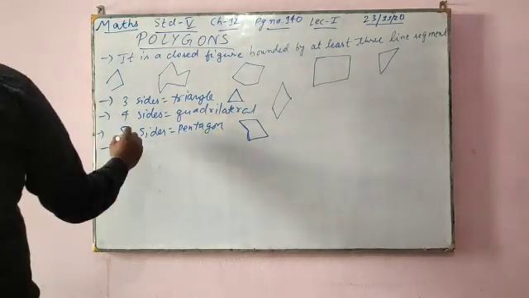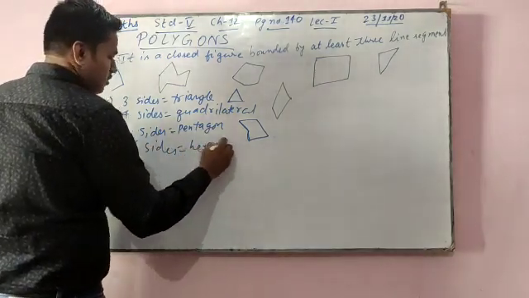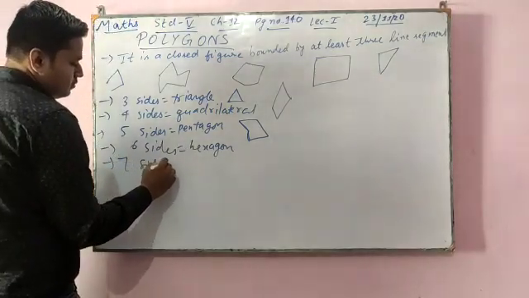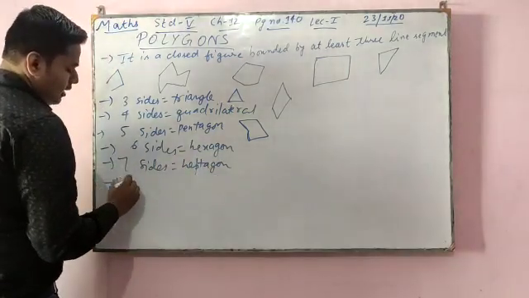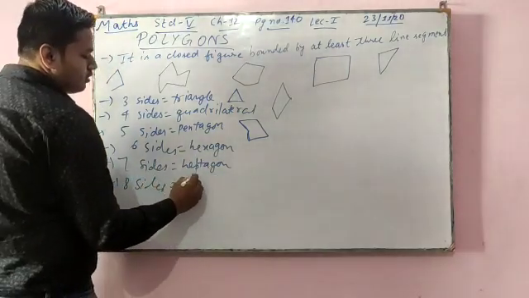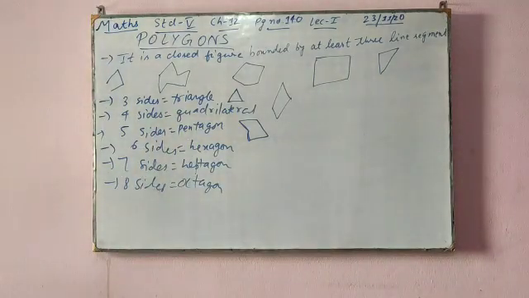Next, six sides, then what? Hexagon. Seven sides, heptagon. Eight sides, octagon. Nine sides, nonagon. Ten sides, decagon. So like this. I have already told you that a triangle has three sides, a quadrilateral has four sides, a pentagon has five sides.